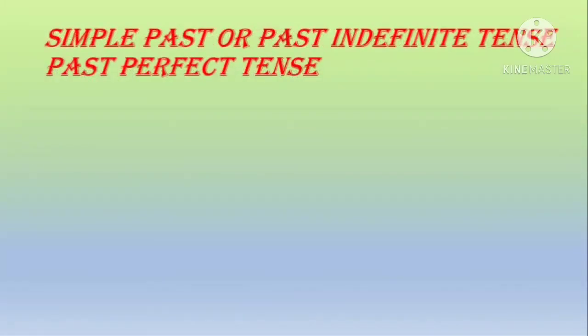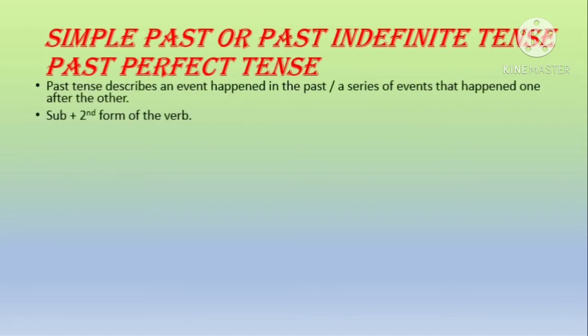Now let's see what is simple past or past indefinite tense. And we will also make a comparison with how you make a sentence in past perfect tense. Past tense describes an event that happened in the past or a series of events that happen one after the other. So the structure is you write the subject and the second form of the verb in simple past. For example, I prepared well for my exam.